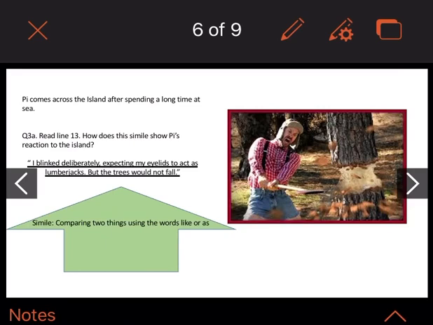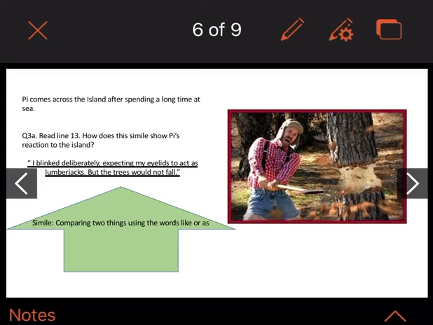Okay, so Pi comes across the island after spending a long time at sea, so he's probably losing the plot a little bit here. Question 3a. Read line 13. How does this simile show Pi's reaction to the island? If you don't remember what a simile is, it's when you compare 2 things using the word like or as. It's like Forrest Gump's life is like a box of chocolates. You never know what you're going to get. So line 13, nice and short: I blinked deliberately, expecting my eyelids to act as lumberjacks, but the trees would not fall.